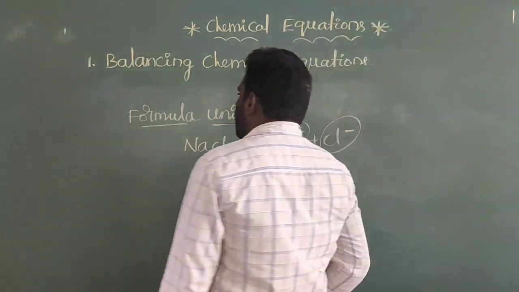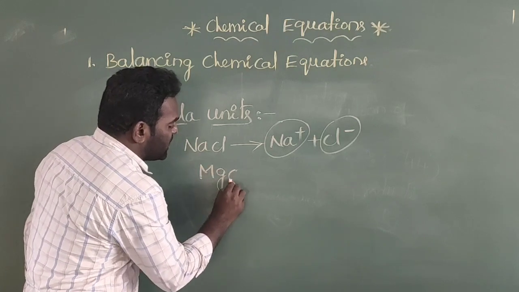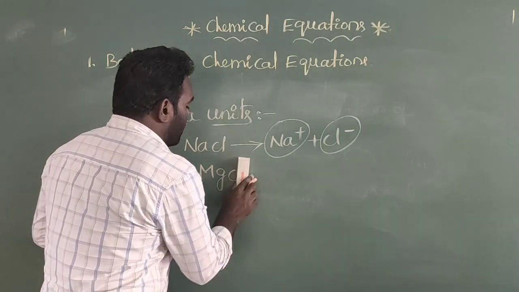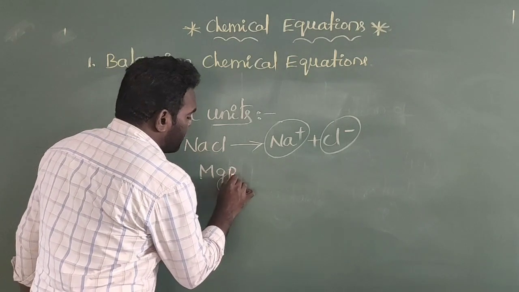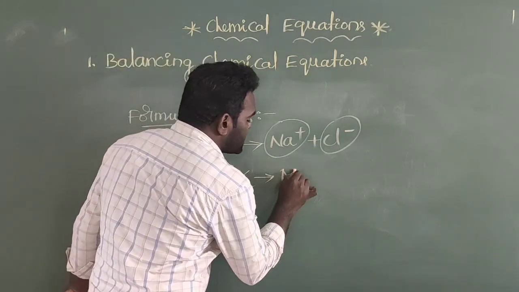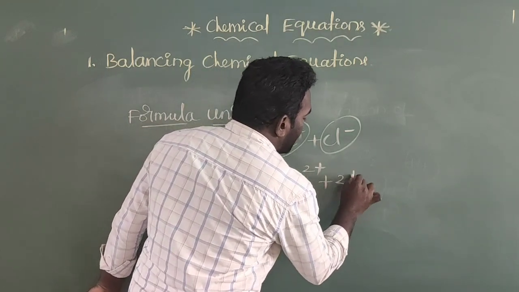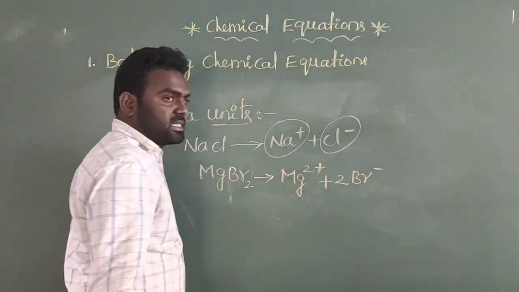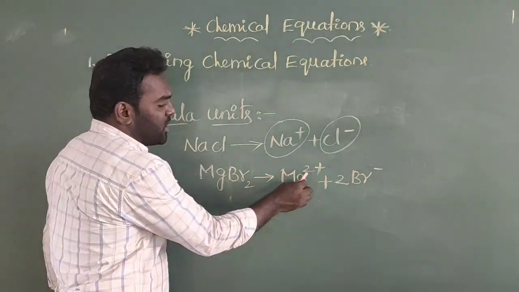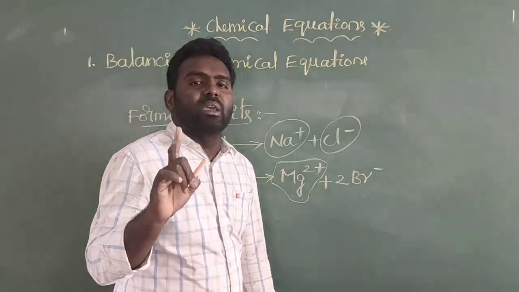And at the same time, I am writing one more example: magnesium bromide, MgBr2. This magnesium bromide dissociates into Mg2 plus and 2Br minus. Here you will see how many units of magnesium are there, only 1 unit of magnesium.